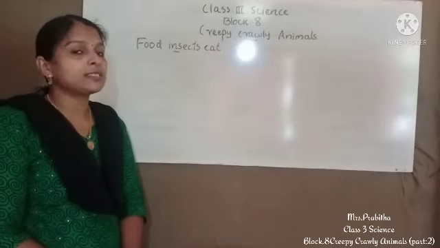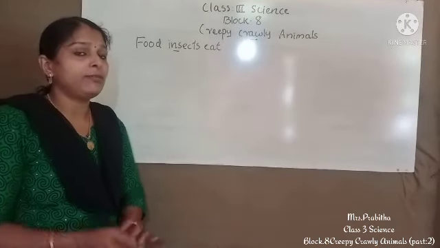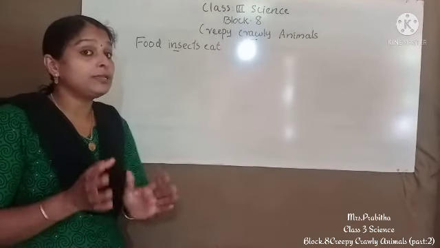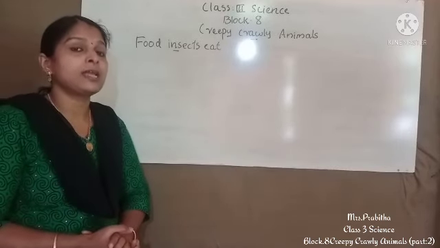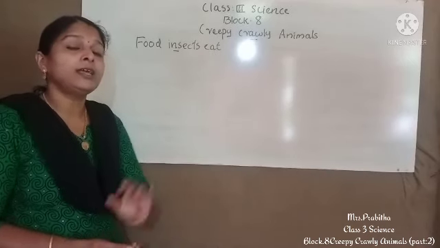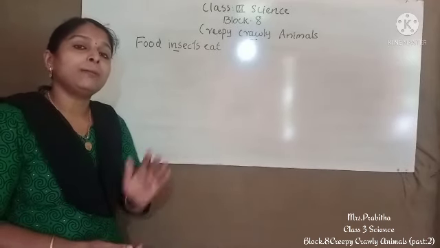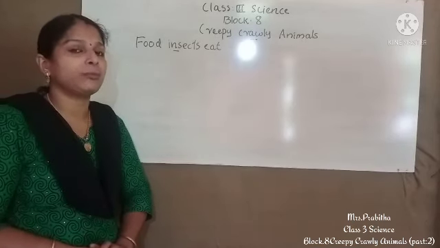In the last class we started block 8, creepy crawly animals, and we discussed insects. We discussed the body parts of insects. Insects' bodies are divided into 3 parts: first the head, middle the thorax, and end the abdomen.